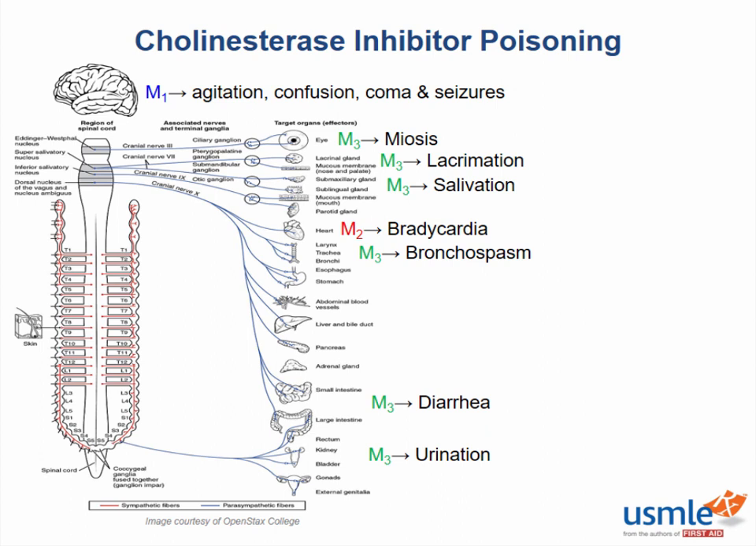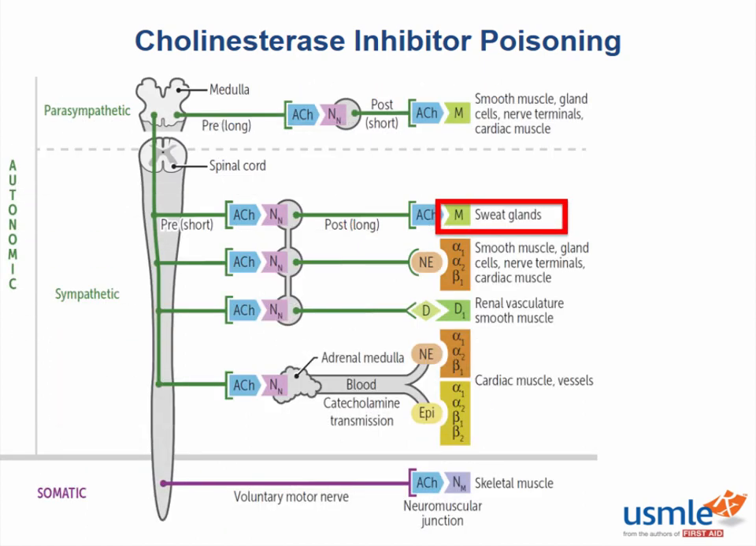So far, we have seen that cholinesterase inhibitor poisoning will lead to overstimulation of our parasympathetic pathways. However, let me ask you this. Would you expect a patient with insecticide poisoning to be sweating? Yes! Even though sweating is part of a sympathetic pathway, we have M3 receptors on our sweat glands, and therefore acetylcholine will act upon them.